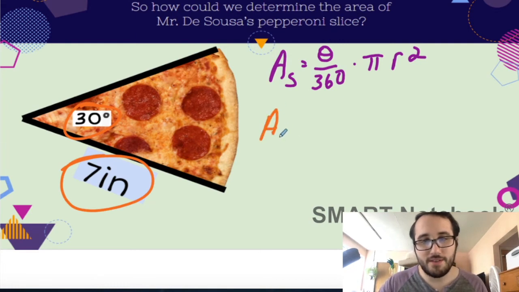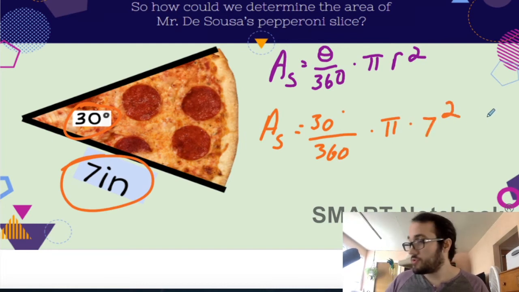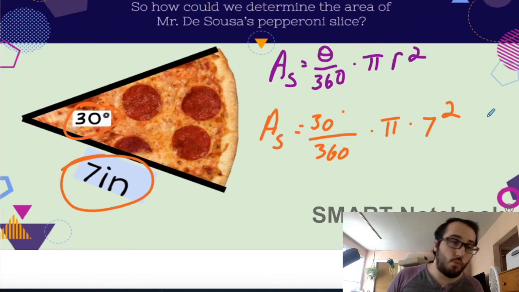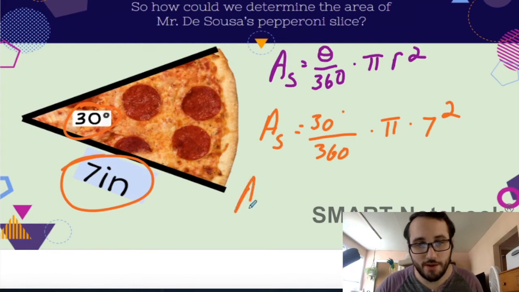So the area of a sector is, my angle measurement is 30, so 30 degrees out of 360 times pi times the radius, which is 7, squared. I'm going to use my calculator and let's see what we get. I get 12.828. Let's round to the nearest whole inch, like in the other problem. So 12.828 rounds to 13 inches squared.